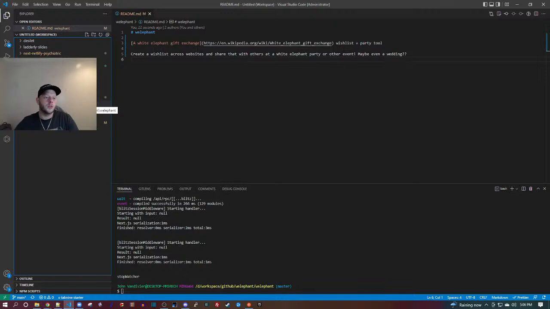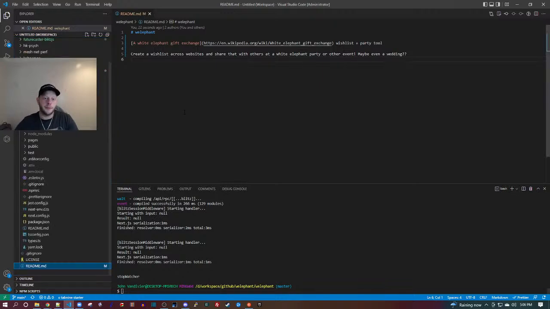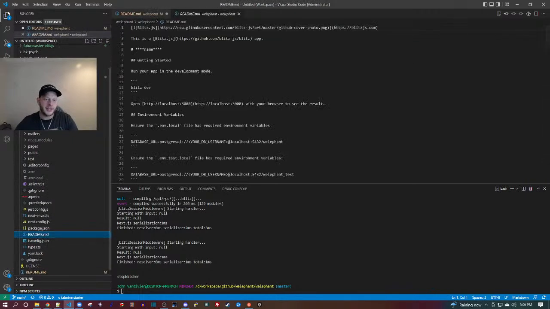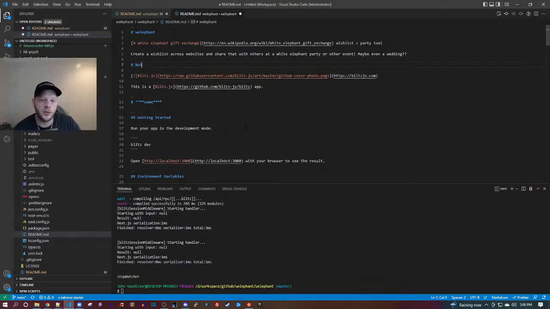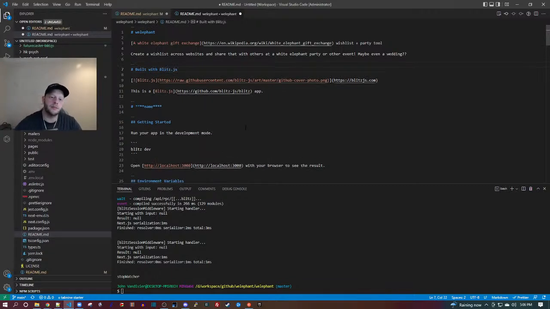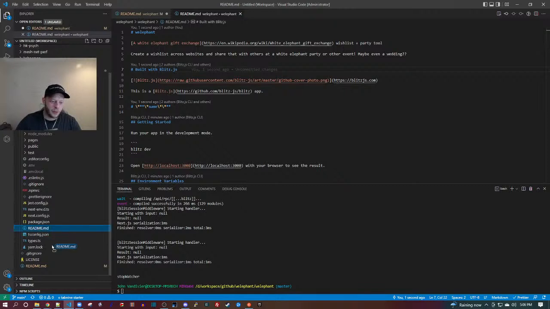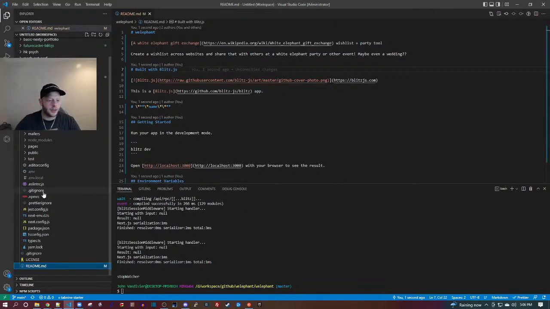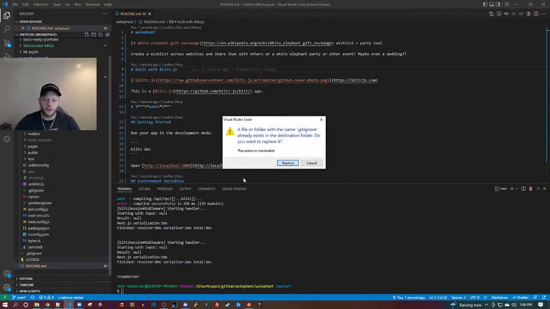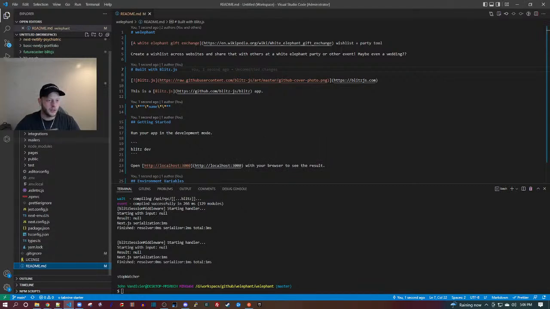Okay. So this README that I created, we will prepend that to the Blitz auto-generated README. I'll add "built with blitz.js". Then I will move that README up a level, replace the prior one. The gitignore, we will also override my default with the one Blitz provides. Finally, I will grab all of this stuff from .husky all the way down to the yarn lock file, and I will bring it all up a level.